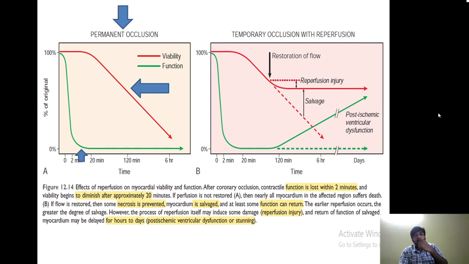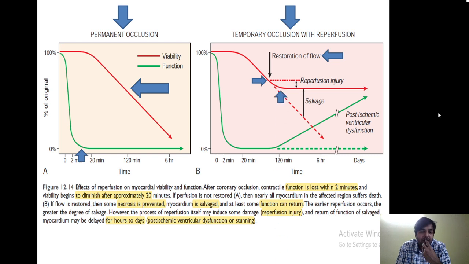So the viability is going to fall as the time passes. If I do not do anything, if there is a permanent occlusion, then with time 100% of the myocardial tissue will be lost, the area under the curve will be lost. But for example, if there is a temporary occlusion, at a point the blood flow was restored. For example, the patient was given nitroglycerin, a drug was given and the blockage was removed. So there was a restoration of the blood flow. Ideally we will expect that the myocardium should be saved from the point where the blood flow was restored, but this does not happen.